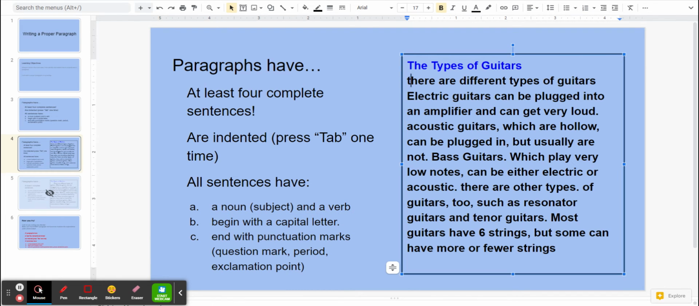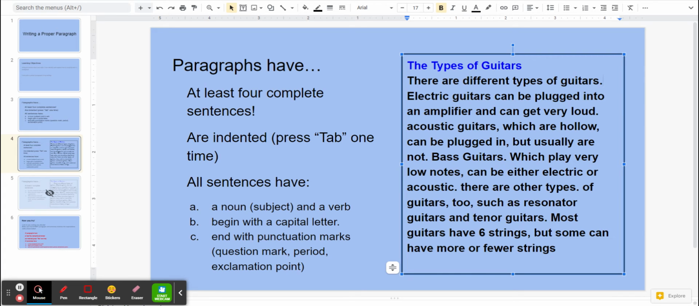So we're going to go over to here. This sentence does not start with a capital letter. There are different types of guitars. Change that to an uppercase letter. There are different types of guitars. That is at the end of a sentence. So we need to put a period there, our punctuation.